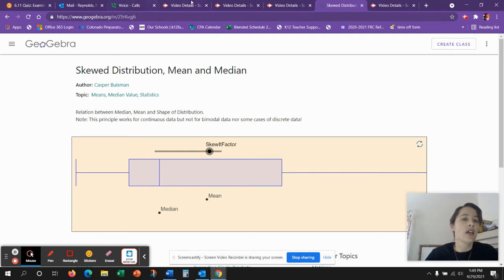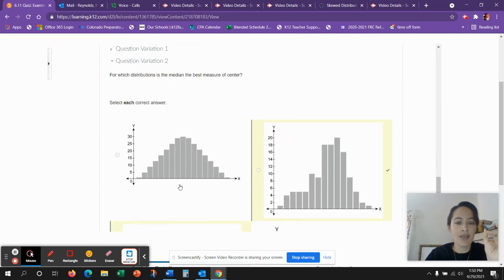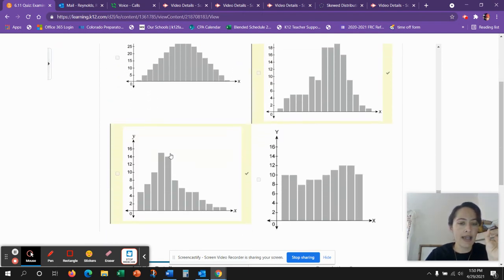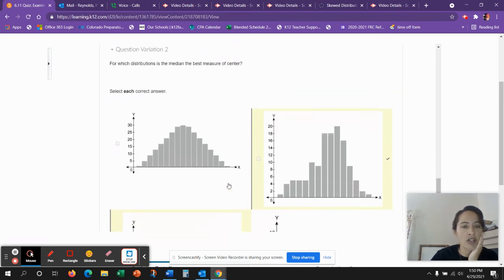Okay, let's go back. So when would this be the best measure of center? The median, the middle value, when it's skewed. See how it's skewed? This is kind of skewed to the right. I would say this is skewed to the left. They're hard, but that's what I would call it. It's called skewed left. This is a pretty uniform distribution, and this is a bell-shaped distribution. So these two would be the representation that's best for the median.